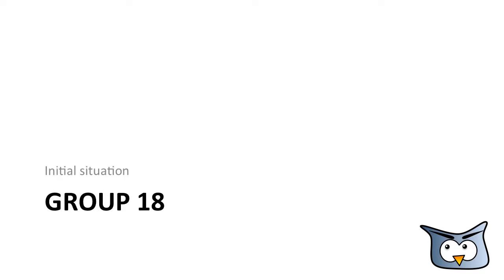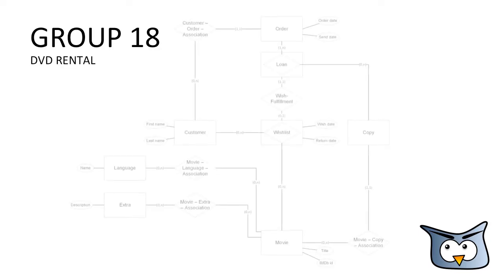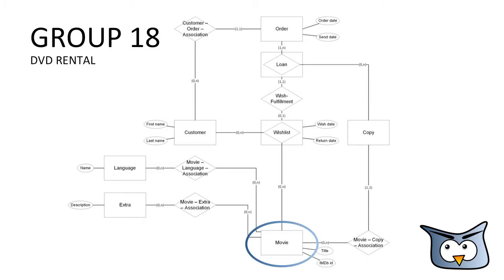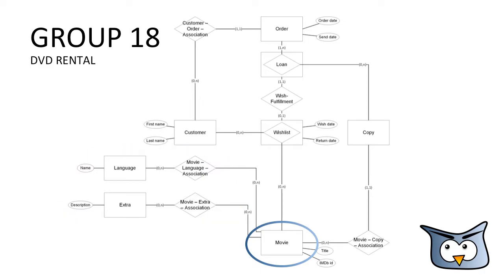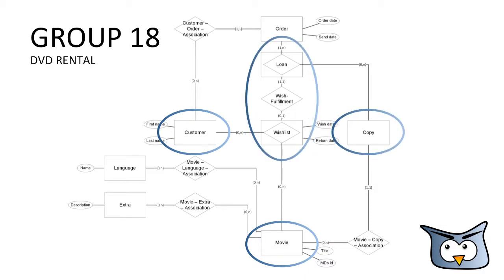Group 18 is the second online DVD rental in our scenario. Movies are stored in the movie entity and may be related to some extra entity items like 3D or director's cut. All language tracks of a DVD are realized by relations to the language entity. If a customer requests a specific movie, a wishlist item is created. As soon as a copy of this movie is available, a loan is created and gets connected to the wishlist item and an order item which may contain several loans of a customer.